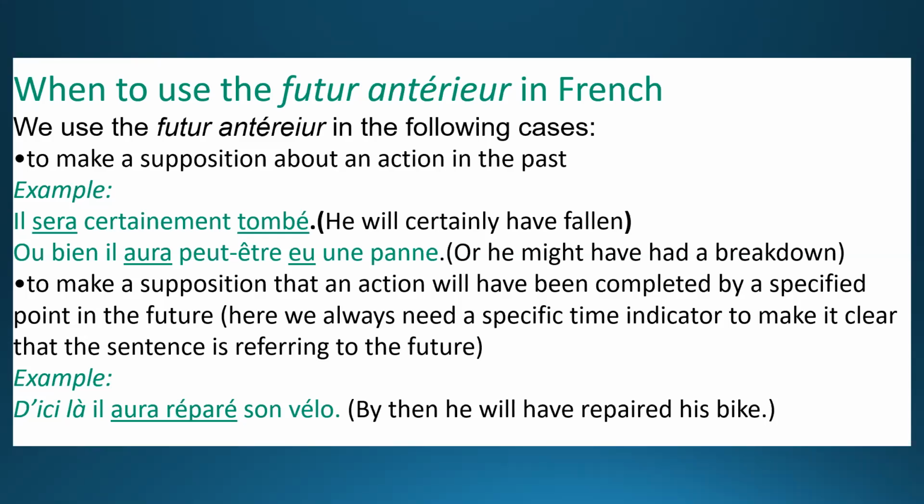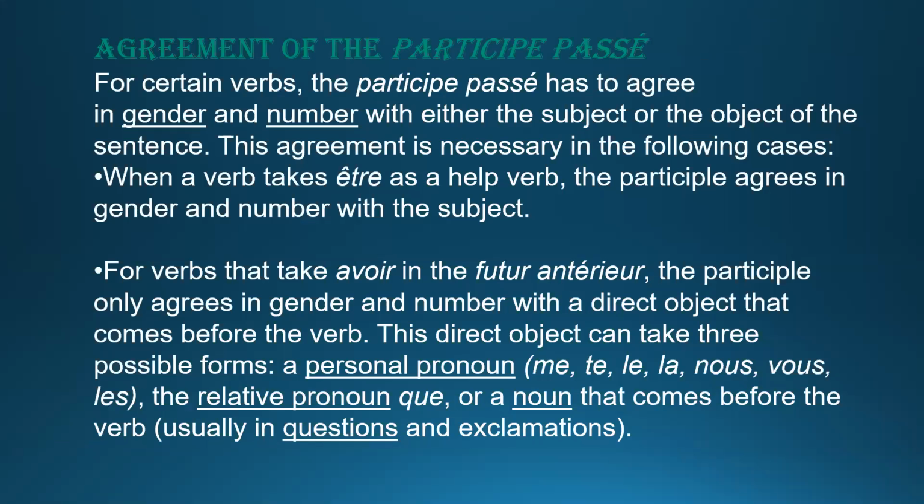Next one, to make a supposition that an action will have been completed by a specified point in the future. For example, when we talk about our future plans, by then he will have repaired his bike. Now we are not sure by what time, it is an unspecified time. So in this also we will use future anterior.